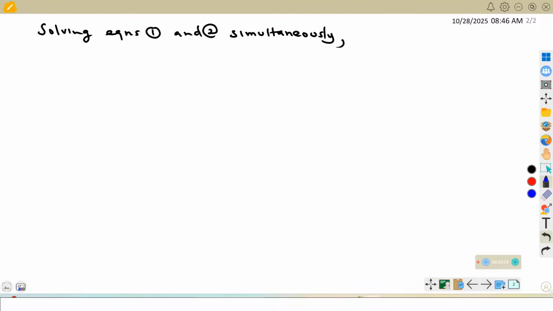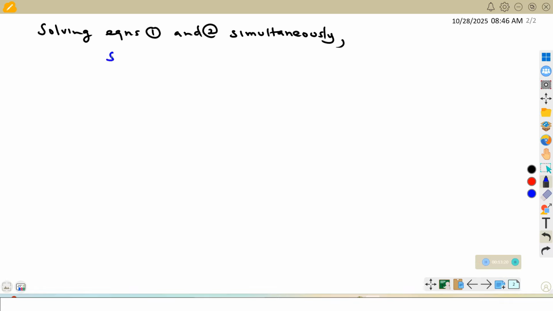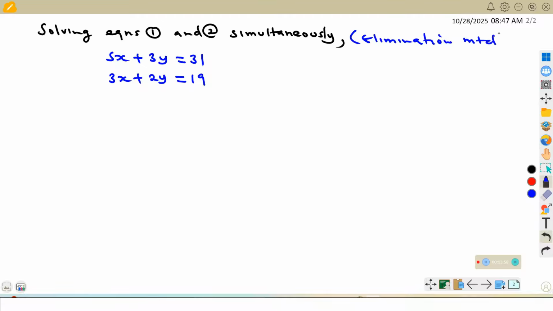So let us again try to have our equations. 5x plus 3y is equal to 31. We also had another equation, which was 3x plus 2y is equal to 19. So that is basically what we have. From here, I want us to use the elimination method. So let us use the elimination method here to solve these two equations.